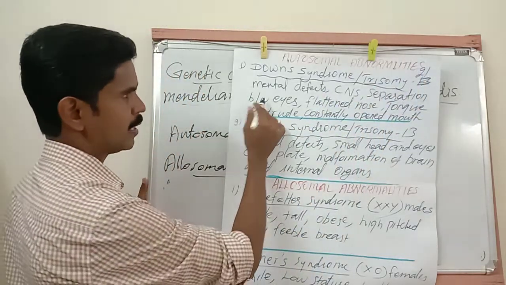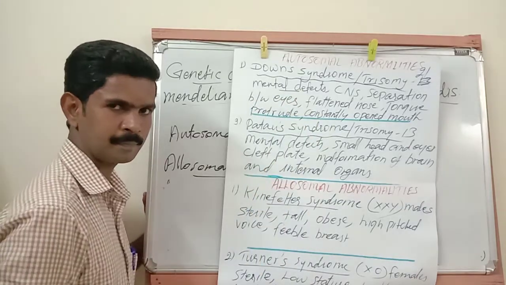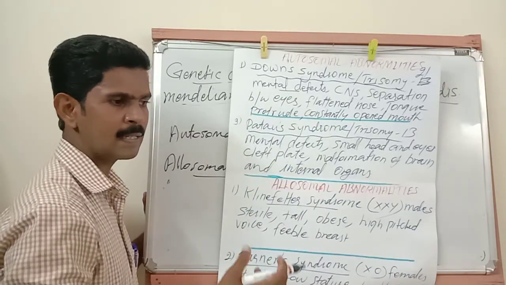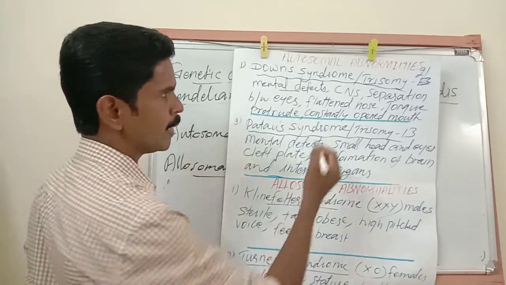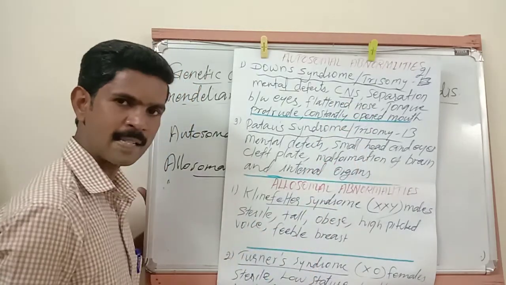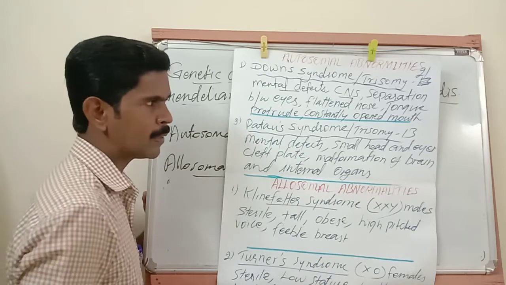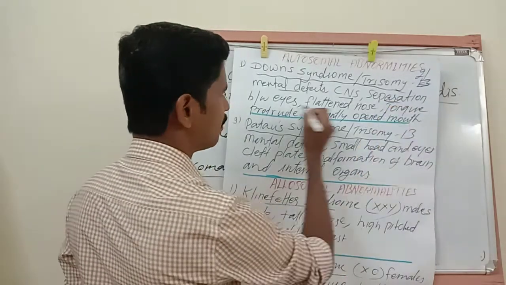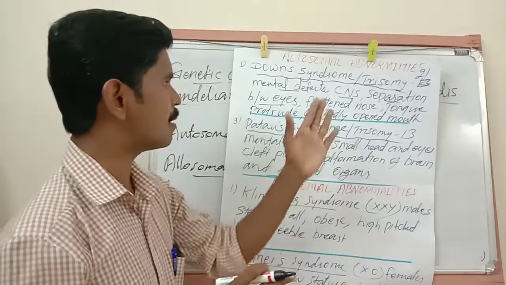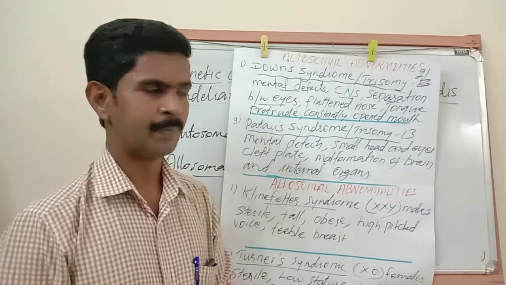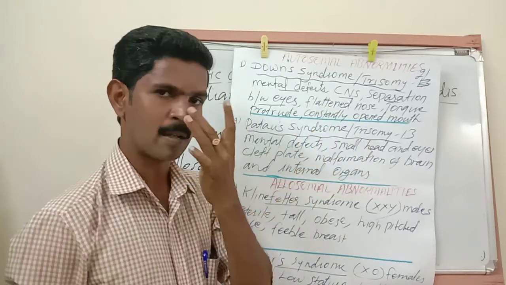Then the symptoms: mental problem. The affected person is affected with some mental problems. Then the central nervous system is damaged, second symptom. Third one is increased separation between the eyes. The space between the two eyes is increasing. Then the next symptom is flattened nose.